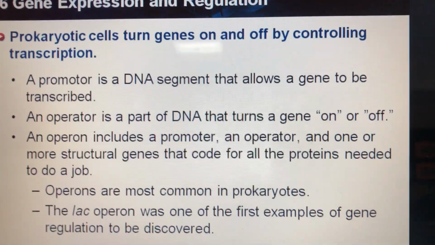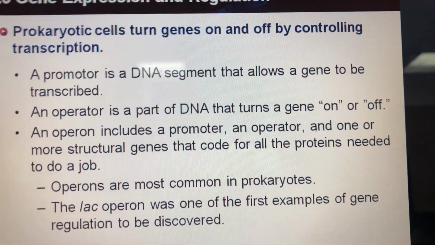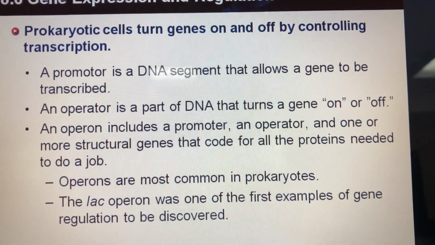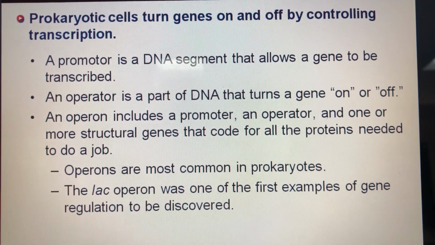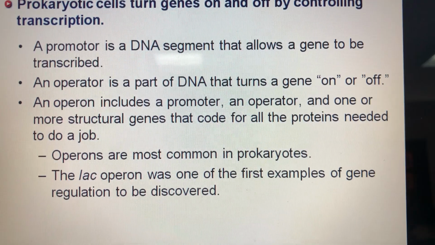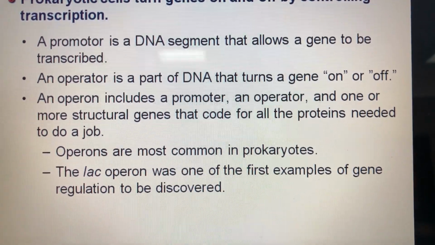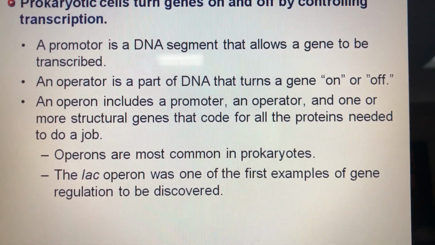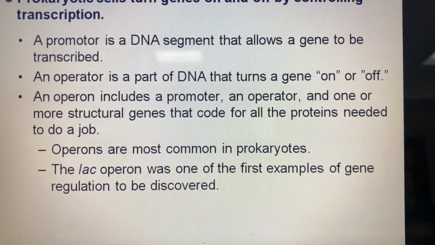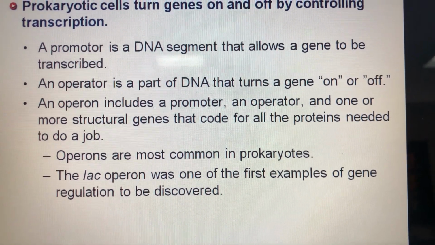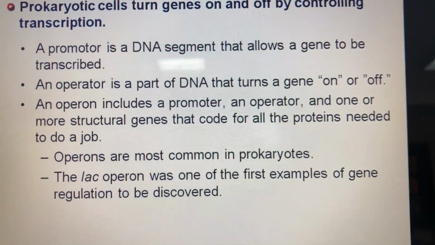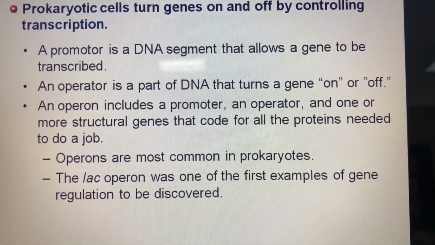Okay? So, the most important thing you have to know here is that the operon is a system, or an organization of the genes, in prokaryotic cells, which includes a promoter, an operator, and one or more structural genes. Meaning sometimes we have more than one gene that is controlled by one promoter and one operator. Okay? Whereas in eukaryotic cells that is not happening. Each gene has a specific promoter.